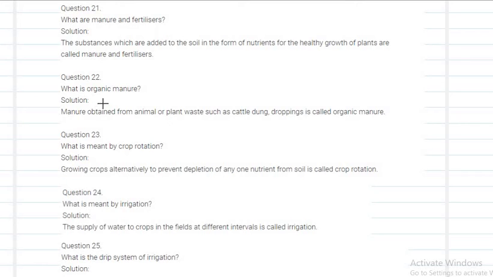Next, what is organic manure? Manure obtained from animal or plant waste such as cattle dung, okay, animal waste, plant waste, all come under organic manure. What is meant by crop rotation? Growing the crops alternately in order to prevent the depletion of nutrients from the soil. Crop rotation is one of the methods to increase the fertility of soil, right?